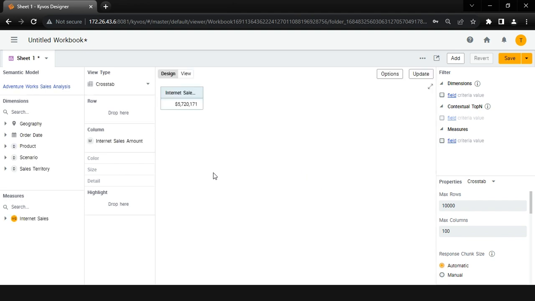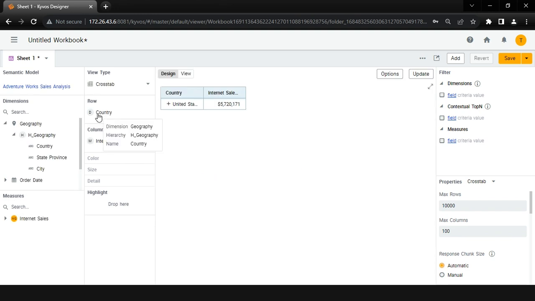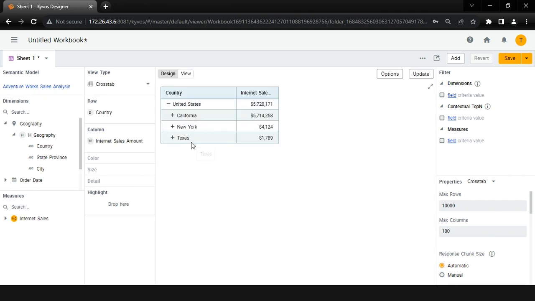We have applied row-level security where data for country United States will be visible to the user. If we drag the country from the geography dimension, we will only be able to see the data for the country United States and only the states California, New York, and Texas.